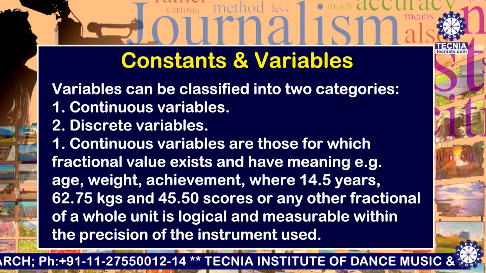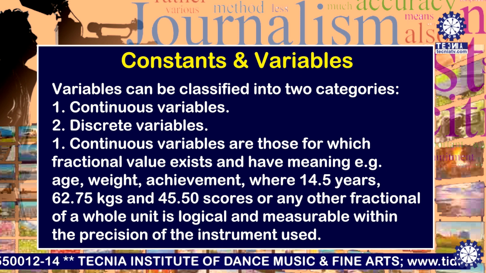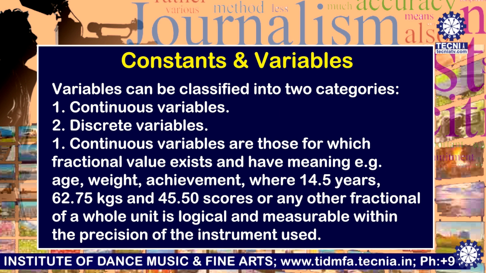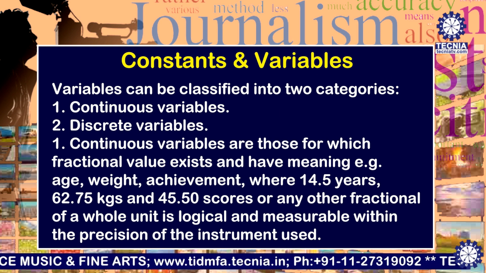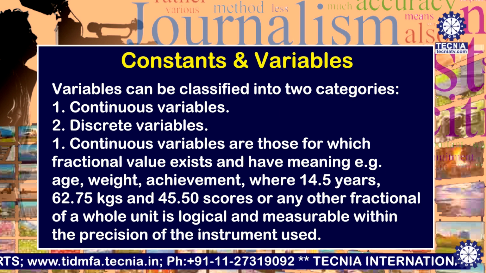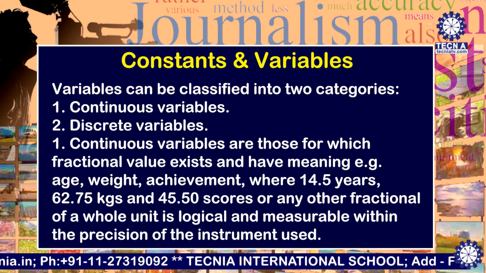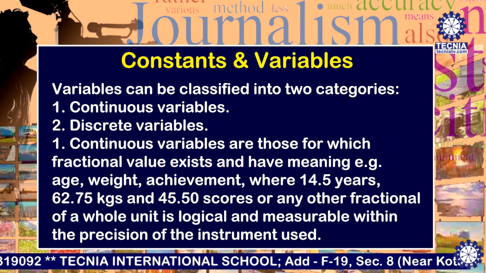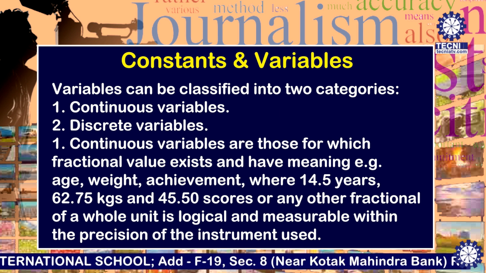Variables can be classified into two categories. First one, continuous variables, and the second one, discrete variables. Continuous variables are those for which fractional value exists and has meaning. Example, age, weight, achievement, where 14.5 years, 62.75 kilograms and 45.50 scores or any other fractional of a whole unit is logical and measurable within the precision of the instrument used.